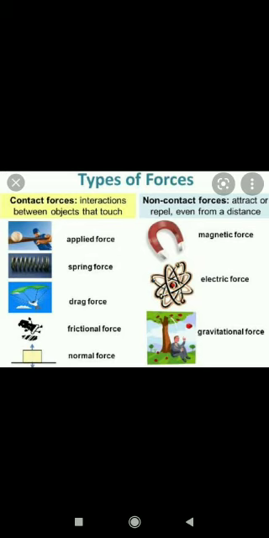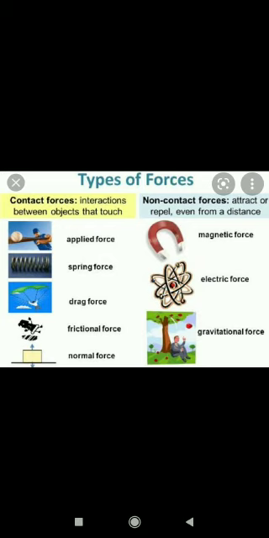Applied force, where the man is hitting the ball, so the force has been applied there. Spring: when you push the spring, the spring compresses, and again the force is applied there. Drag: when an object is dragged from one place to another. Frictional: sometimes you try to walk and slip. If a banana peel is there, you slip, or you slip on mud also. That is due to friction.